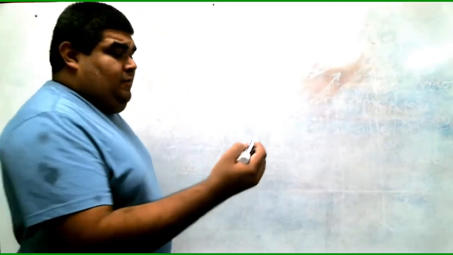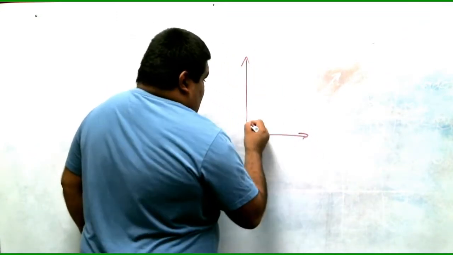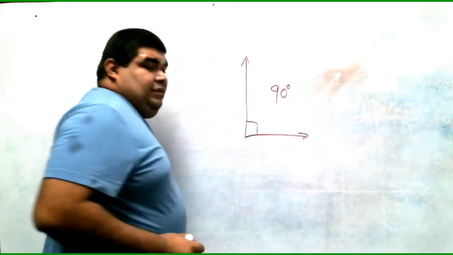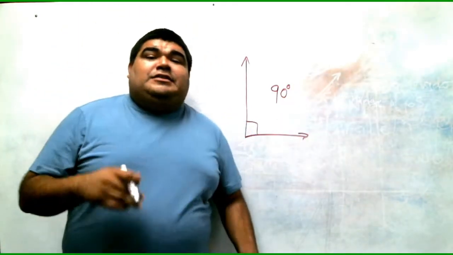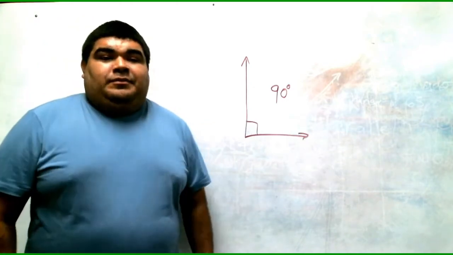A right angle can only be exactly 90 degrees, okay guys? So think of an L. There's our L. So it has to be exactly 90 degrees. No more, no less, just 90 degrees. This is a right angle.